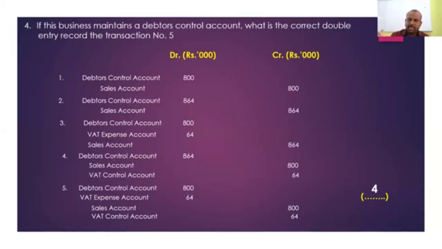When you recognize the sales account, you should not recognize the VAT portion. You should recognize the VAT exclusive price. But when you recognize the debtor balance, you should recognize the VAT inclusive amount. So which one is the correct answer? The fourth one is the correct answer. Fourth one, right? Okay.